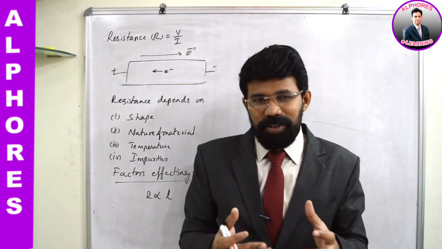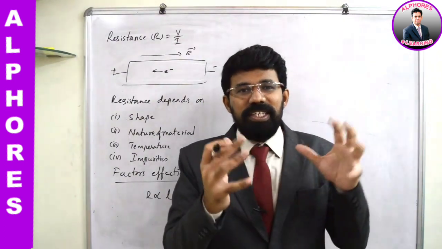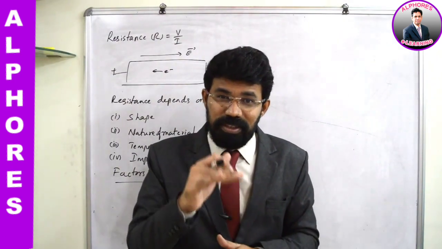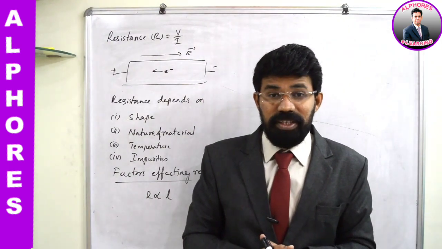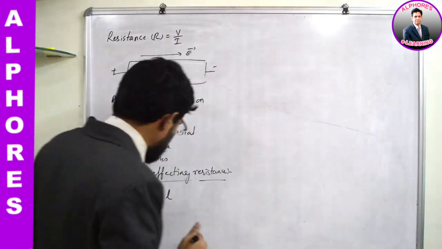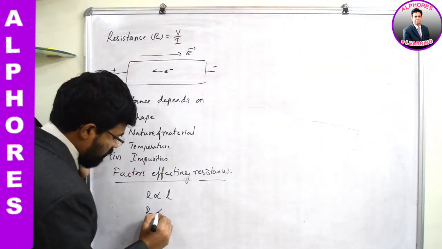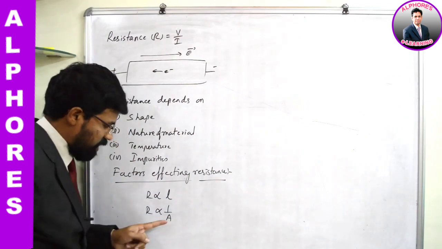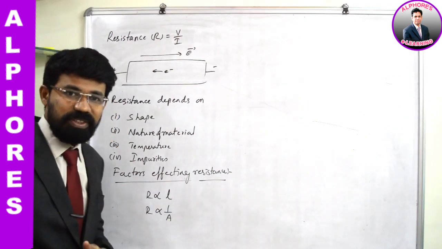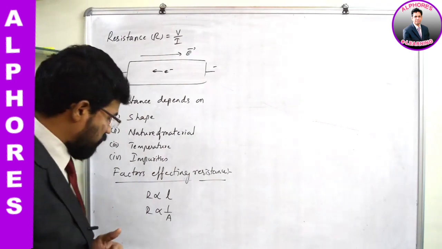So here you can understand this picture in connection with resistance as: if area increases, resistance decreases, isn't it? If area increases, resistance decreases. That's what conclusion you can come to. So the relation between resistance and area is what? R is inversely proportional to area. If area increases, resistance decreases. If area decreases, resistance will increase. That's what conclusion you can draw.